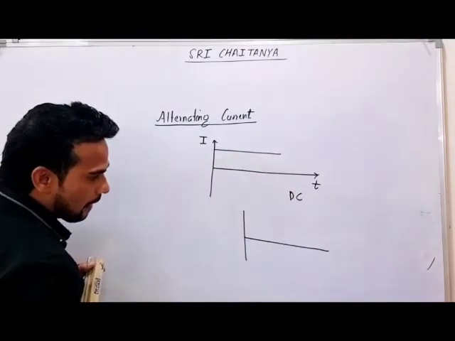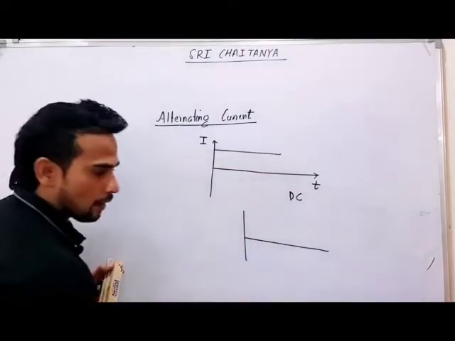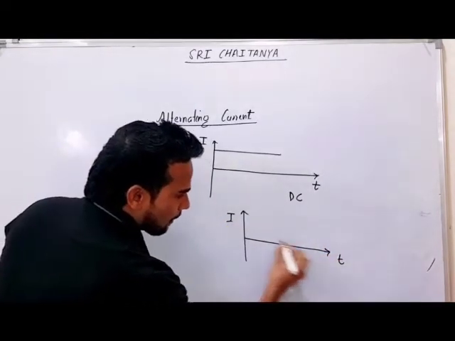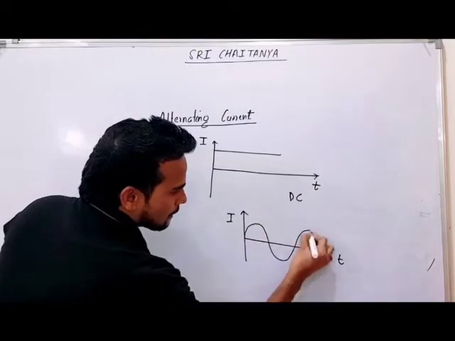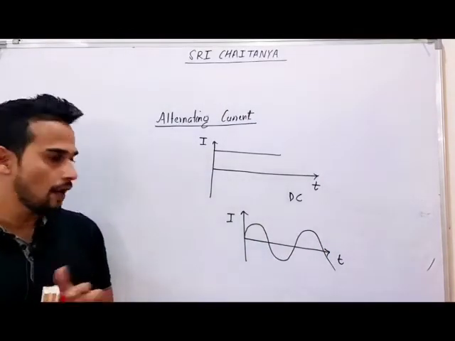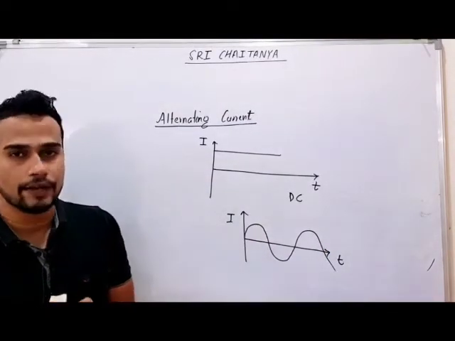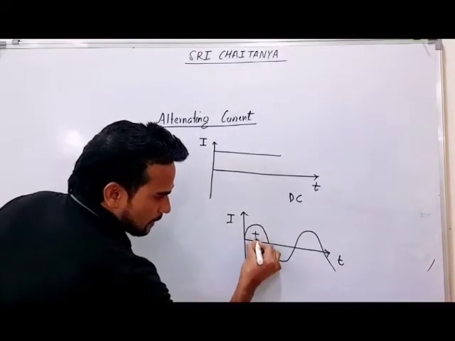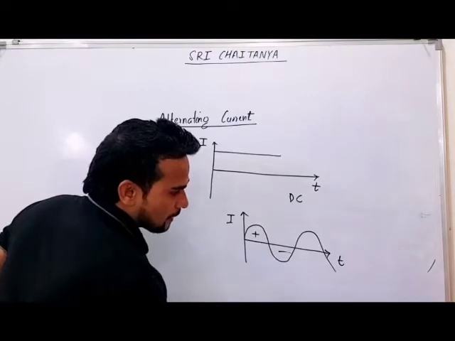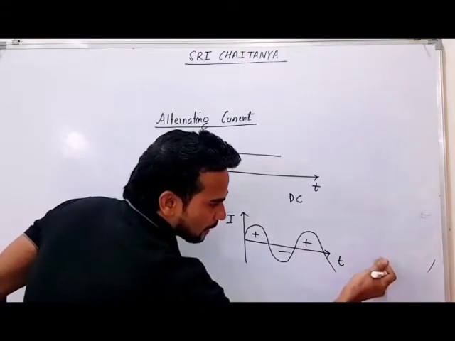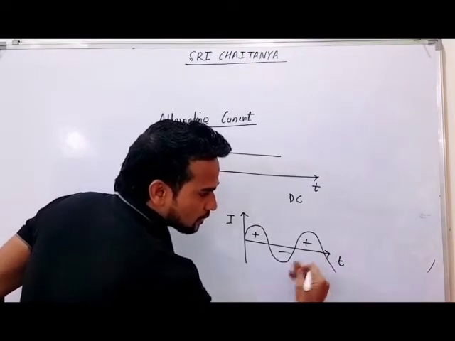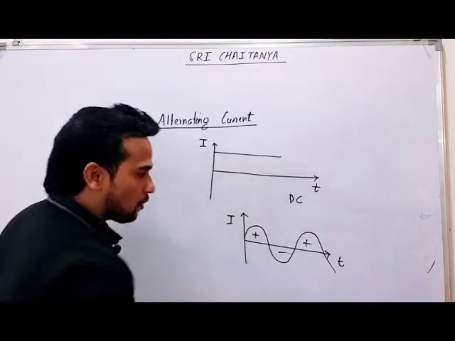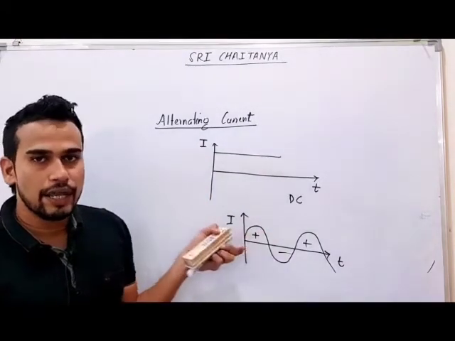Similarly, if I have another current, you have to tell me which type of current this is. Yes, obviously, sir, this is AC current. Why is this AC? Because you can see for some time this is plus, then again it is minus, then again it is plus, then again minus. So the sign is changing, direction is changing. That's why this current is alternating current, AC.